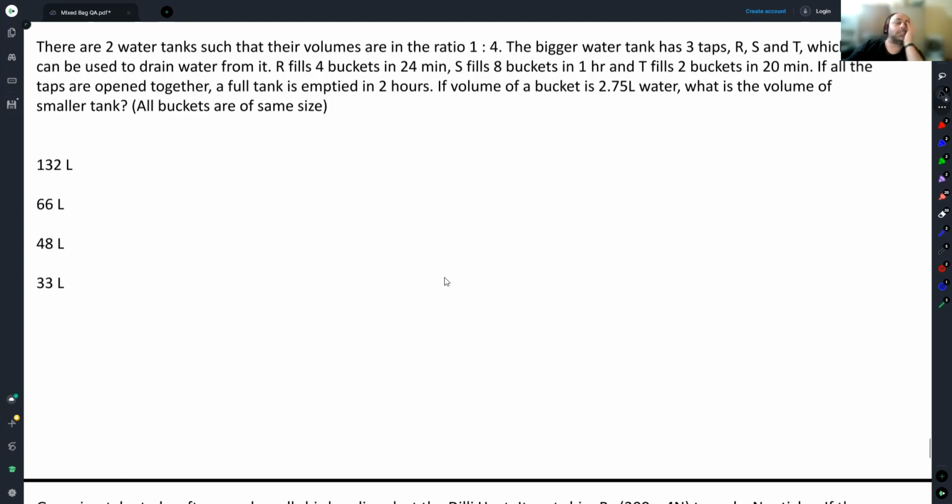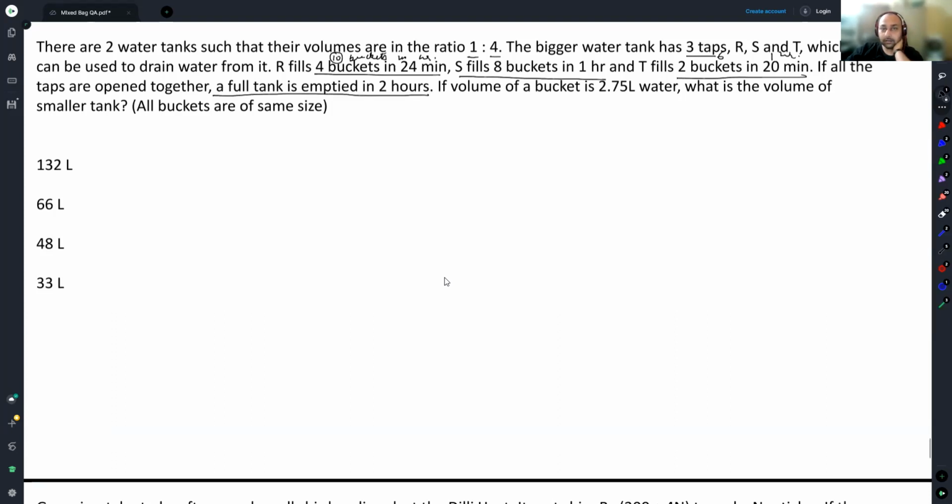Okay. Let's see, there are 2 water tanks. Based on what we talked about in the last question, there are 2 water tanks such that the volumes are in the ratio of 1:4. The bigger water tank has 3 taps, R, S, T, which can be used to drain water from it. R fills 4 buckets in 24 minutes, or can I say 10 buckets in an hour? S fills 8 buckets in 1 hour and T fills 2 buckets in 20 minutes, or 6 buckets in 1 hour. If all the taps are open together, a full tank is emptied in 2 hours.